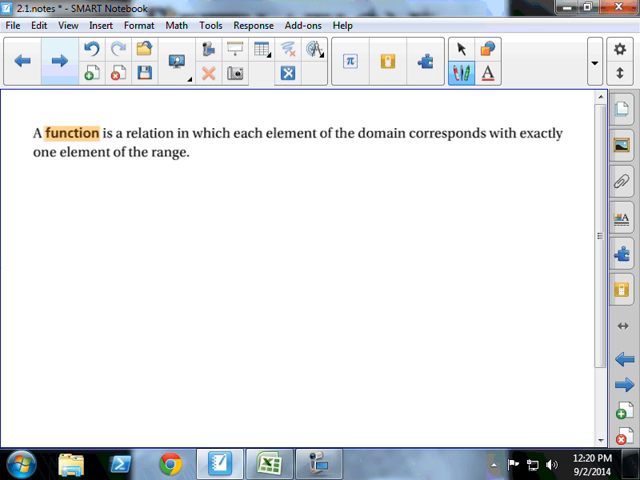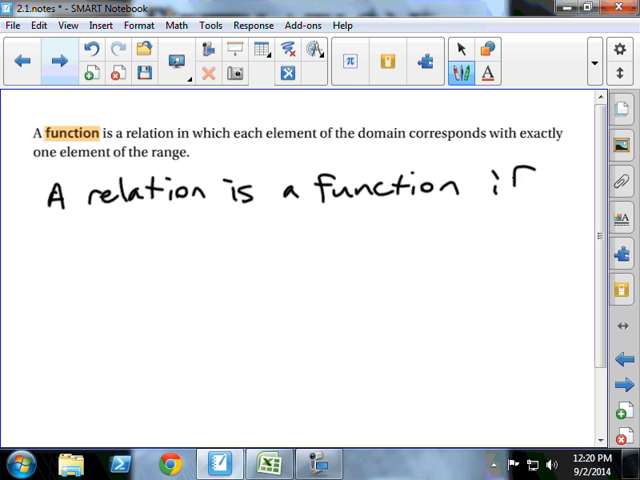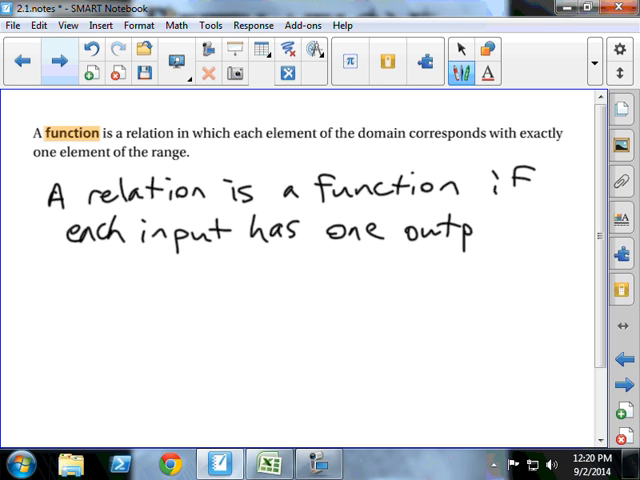A function is a relation in which each element of the domain corresponds with exactly one element of the range. Say that again. I'm going to write it this way. A relation is a function if each input has one output. That's a little bit easier way of thinking of it. Another way of looking at it, and I know you're going to be writing that down. So, a relation is a function if each input has one output.